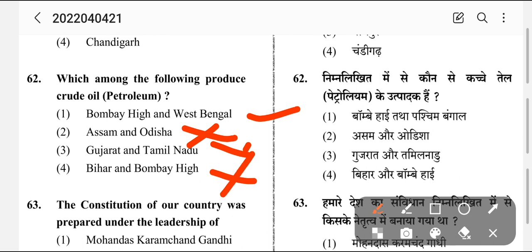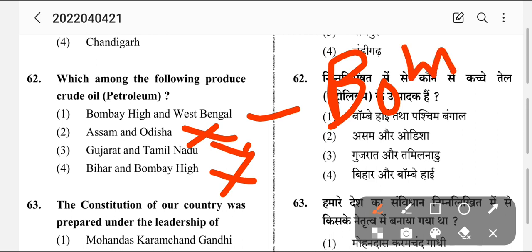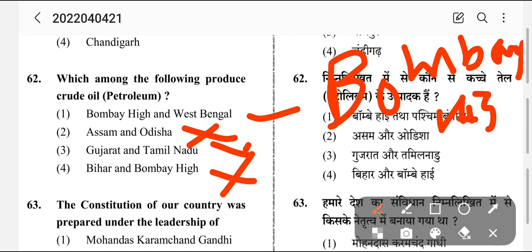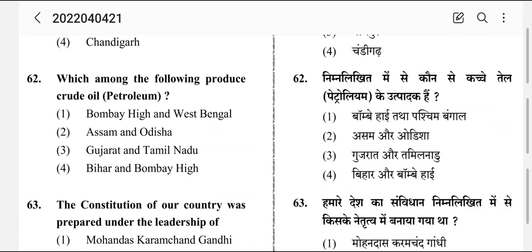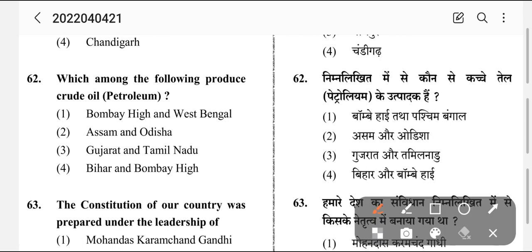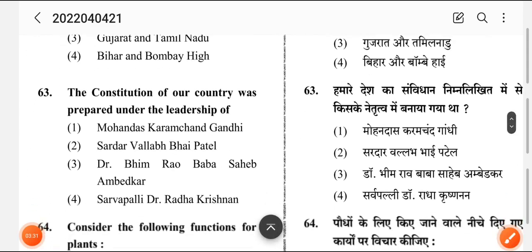No. So always remember there are a few places where production of crude oil is done. The first is Bombay High, and it is one of the oldest. And Bengal, West Bengal basically. So the answer is answer number 1.